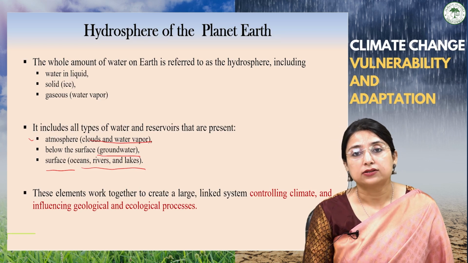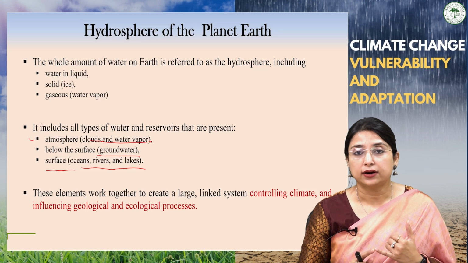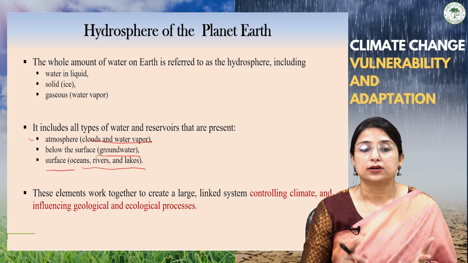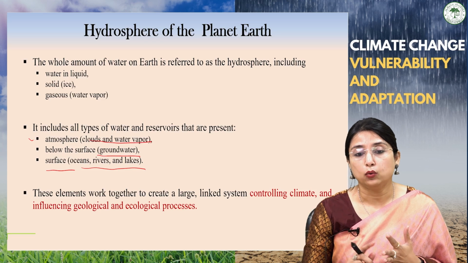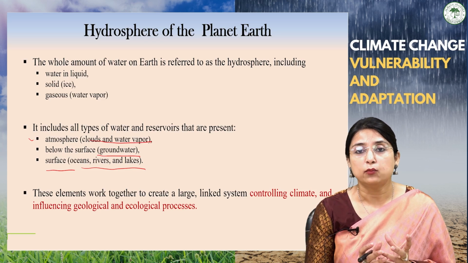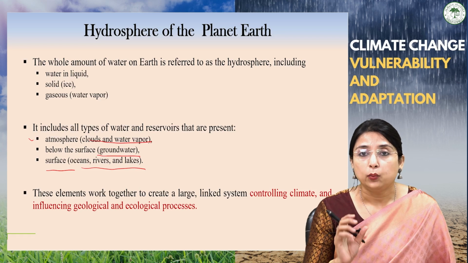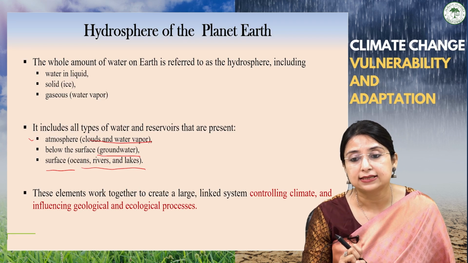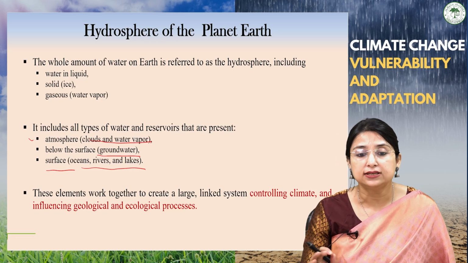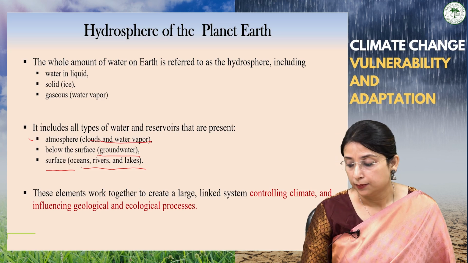All these elements, whether the water in the atmosphere, the groundwater, or the oceans, rivers and lakes, work together and are combined in a very important linked system that controls climate and influences various geological and ecological processes.